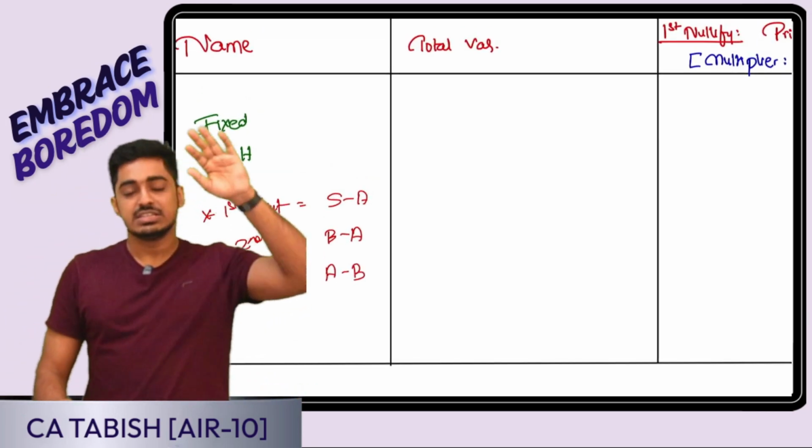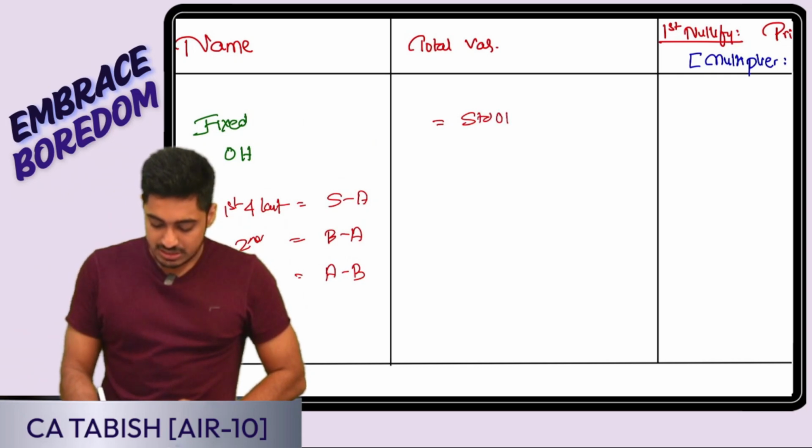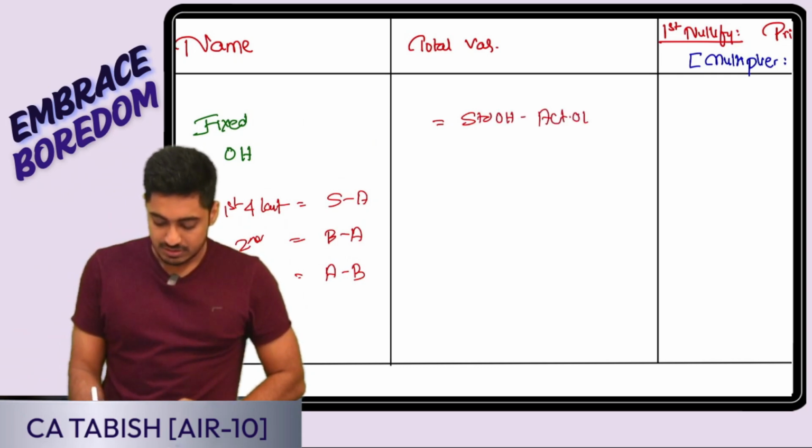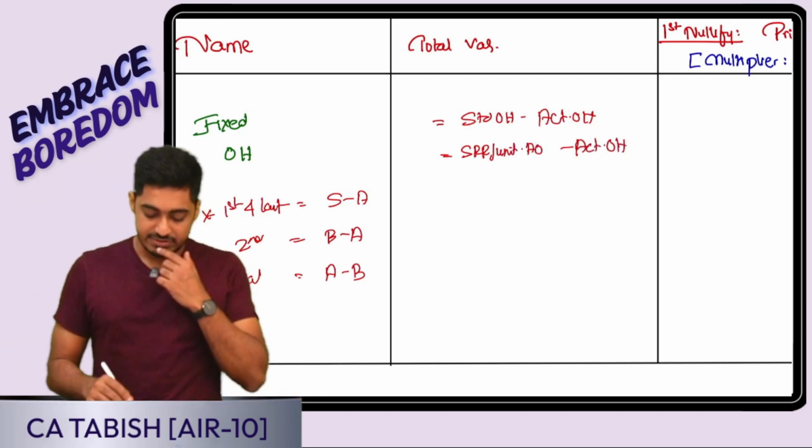First variance, it is a cost variance, the overall change in the cost. It is the standard overhead cost minus my actual overhead cost. How do I get standard overhead cost? It is SRR per unit into actual output, minus my actual overhead cost. Is this clear, everyone? Okay.